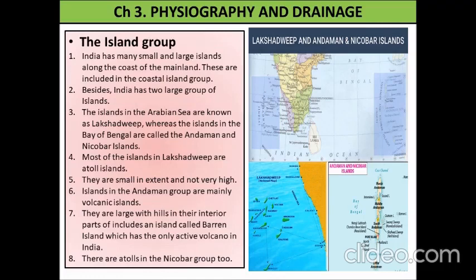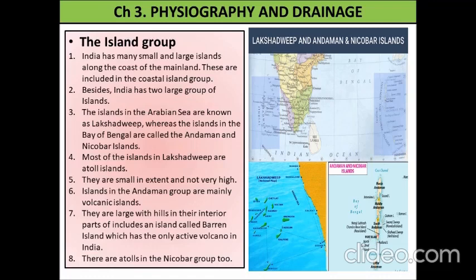The island group. India has many small and large islands along the coast of the mainland. These are included in the coastal island group. Besides, India has a large number of other islands. The islands in the Arabian Sea are known as Lakshadweep. You can see in the map. Whereas the islands in the Bay of Bengal are called the Andaman and Nicobar Islands.